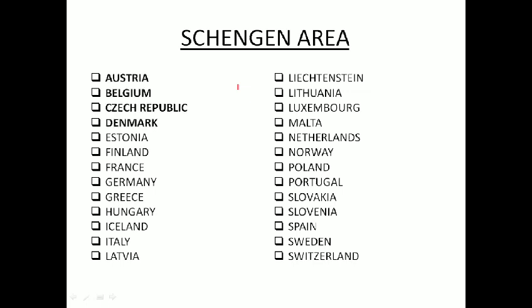Austria, Belgium, and so on. Schengen actually is a winemaking place in Luxembourg, where this agreement was signed among these countries, so that a visa-free area was created, so that a traveler can easily travel to all these European countries without facing much problem.